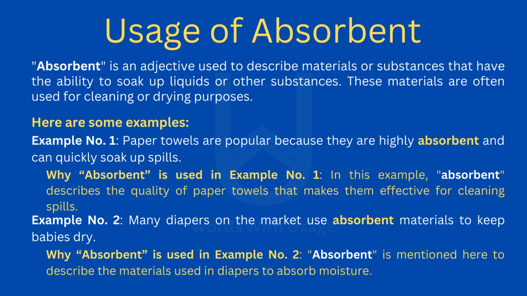Here are some examples. Example number 1. Paper towels are popular because they are highly absorbent and can quickly soak up spills. Why absorbent is used in example number 1. In this example, absorbent describes the quality of paper towels that makes them effective for cleaning spills.